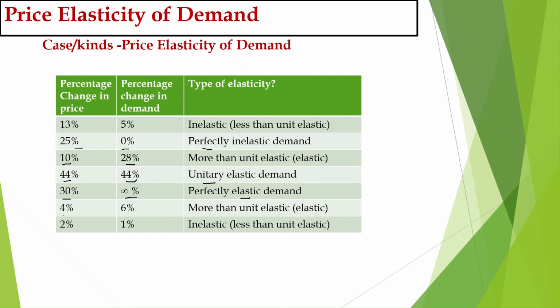Again, the change in price is 4% and the change in demand is 6%, more than, so elastic demand. And the percentage change in price is 2% and the percentage change in demand is 1%, less than. It is inelastic demand. Is that clear?